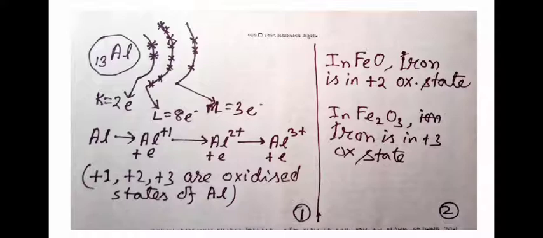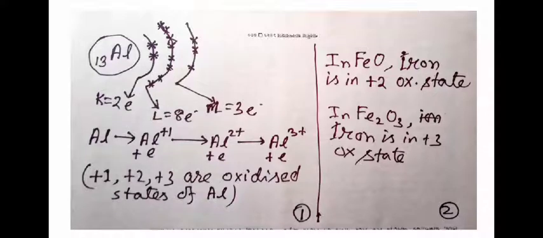Now we are going to remove these electrons one by one. First, aluminium is in its ground state, no electron lost. Now if we take one electron away from its outermost orbit, it has lost one electron and it has become Al+1 ion. In the Al+1 state, the number of electrons is 12, but the number of protons is 13.